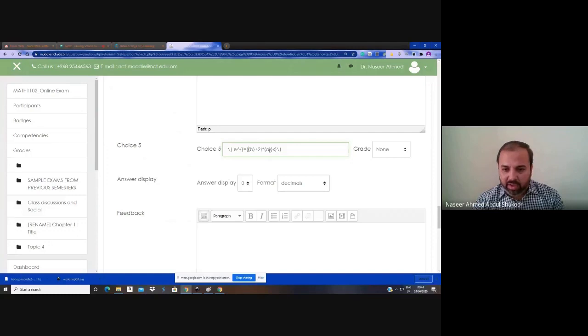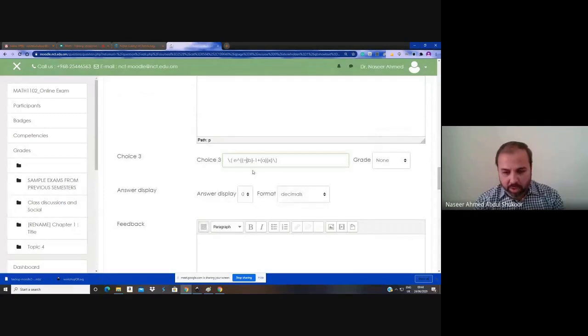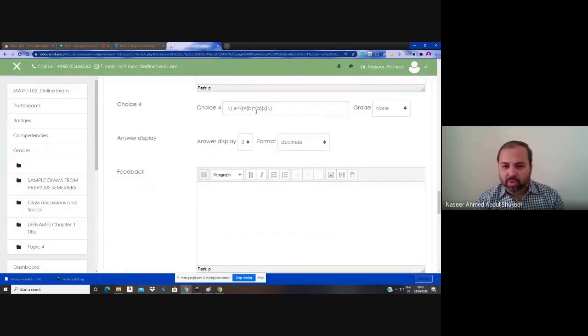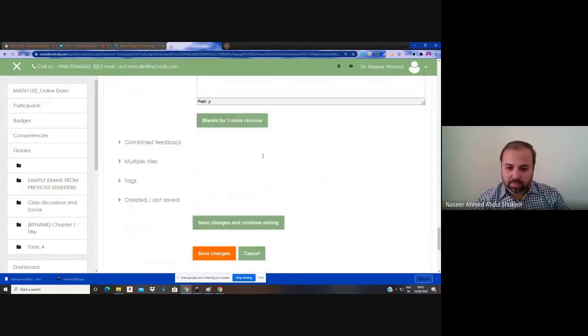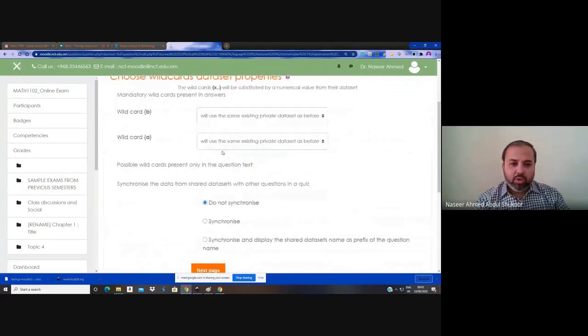In the same way, here there is no issue, but here b minus 1. So use the normal open bracket and close the bracket to first evaluate this, then plus a. Just as students write the multiplication part without brackets, the same error will appear if you also forget to put the bracket. That's it. Now the question and the answer option both have two variables, a and b. If both variables are there, the data for a is already available, and b is the new data set.